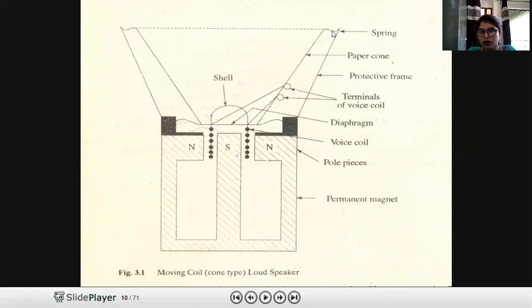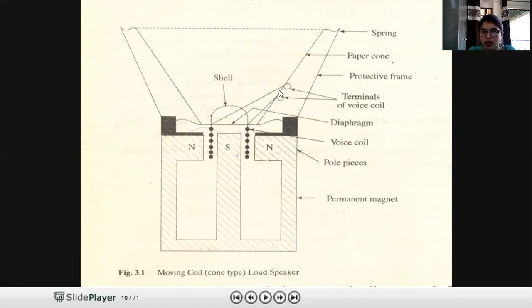The outer layer is protective frame. These are terminals of voice coil, so input will be given from these 2 points. This is diaphragm, and these are pole pieces of permanent magnet. So this is permanent magnet, coils, diaphragm, paper cone, which is attached with the diaphragm, and this is shell.